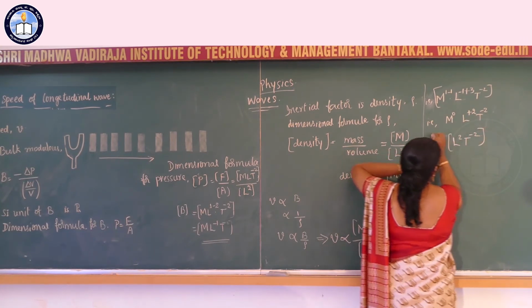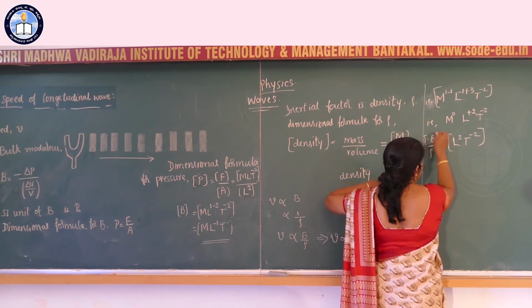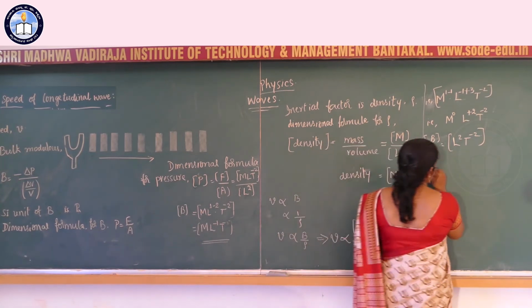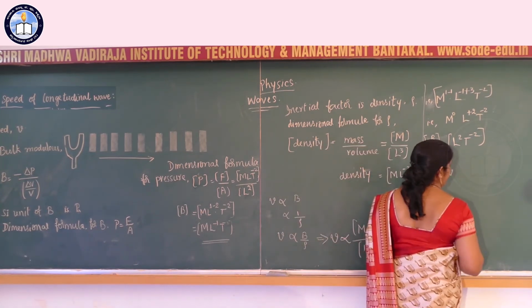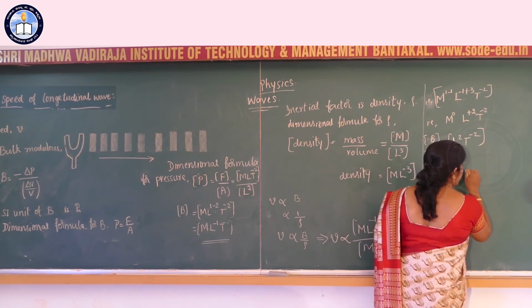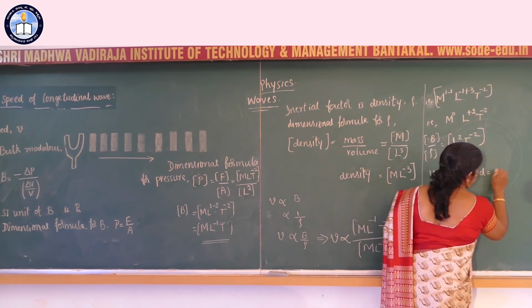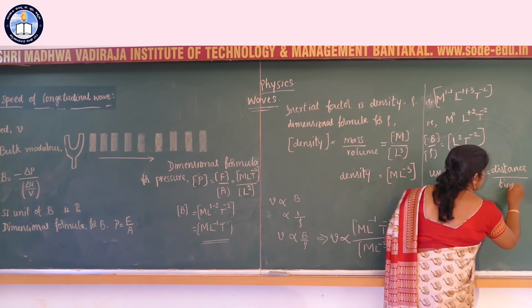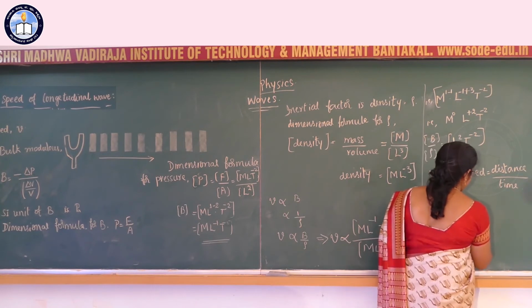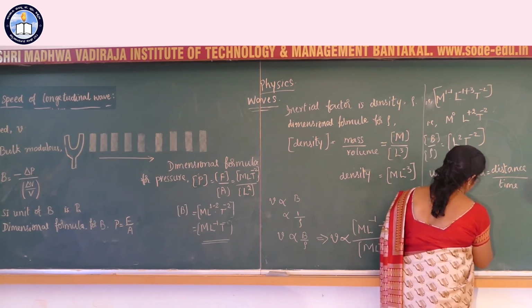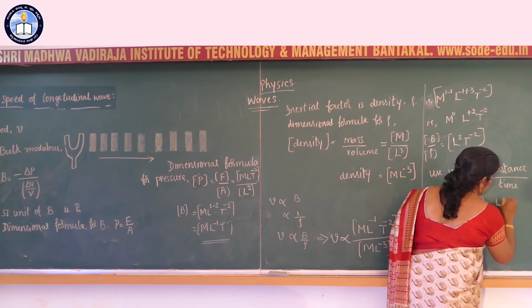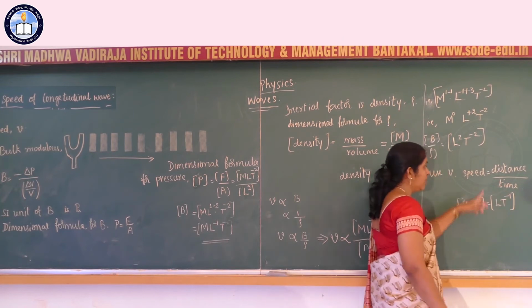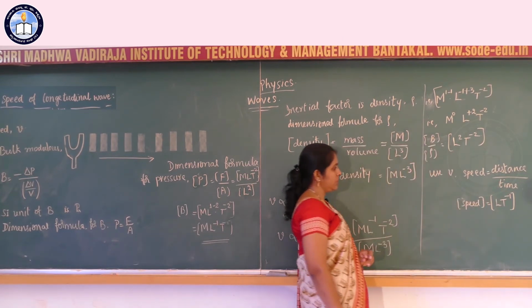The dimensional formula of V by rho is L square T inverse 2. We also use the dimensional formula for V. V is speed, and speed is distance by time. The dimensional formula of speed is LT inverse 1. Distance is a measure of length, T is a measure of time. Distance by time is LT inverse 1.